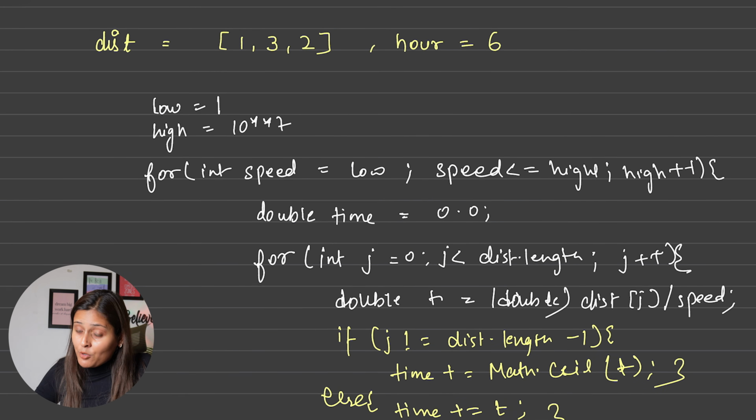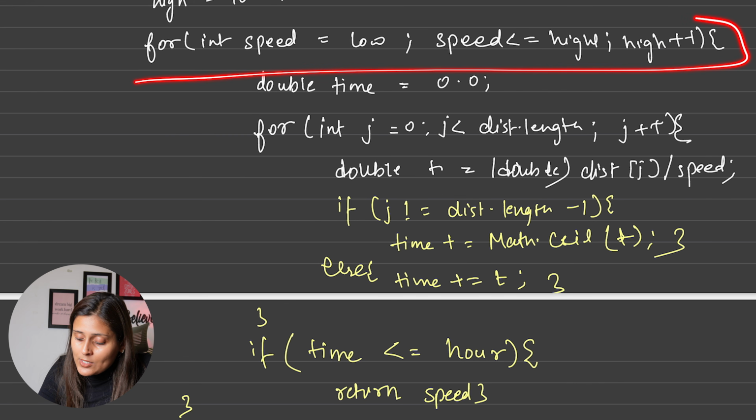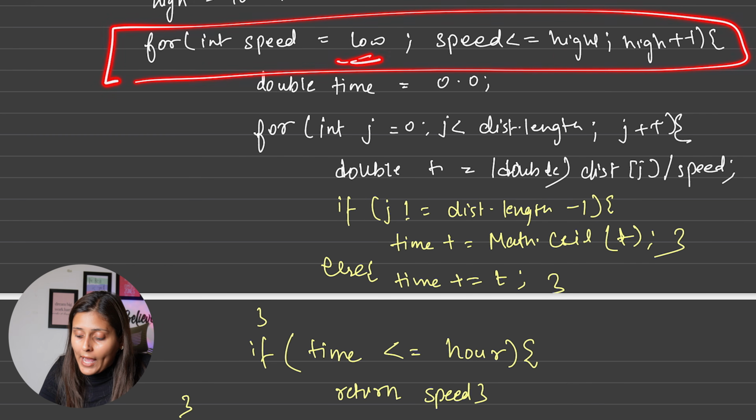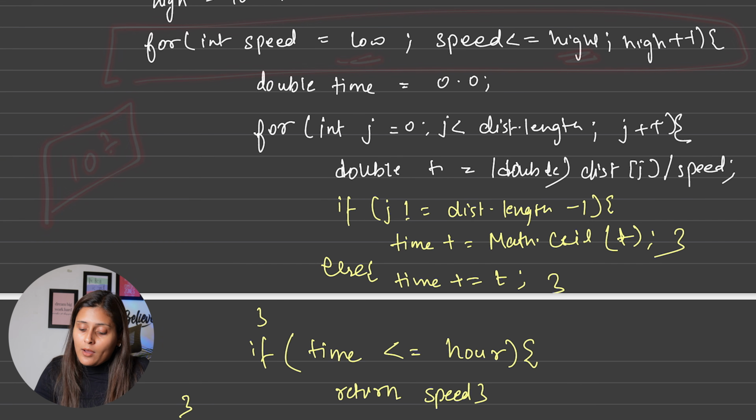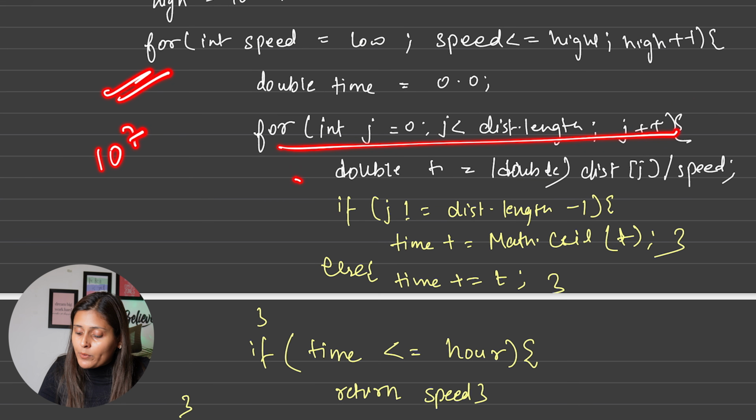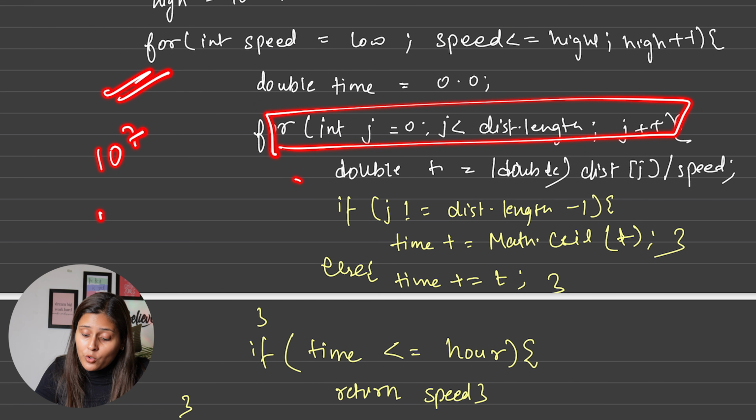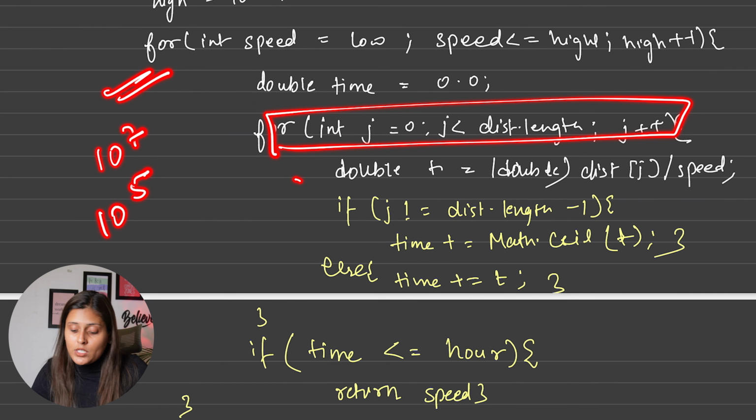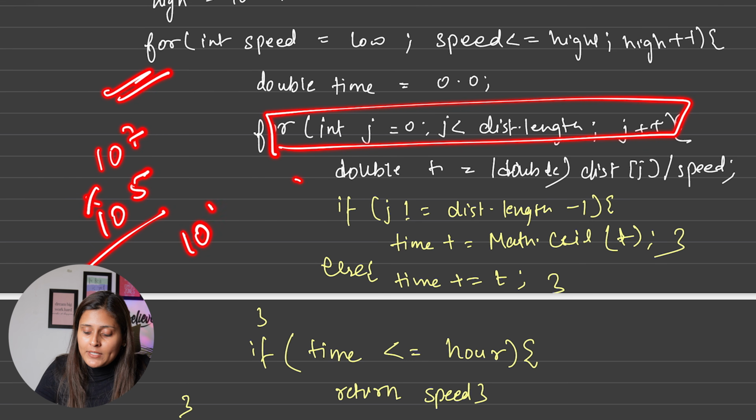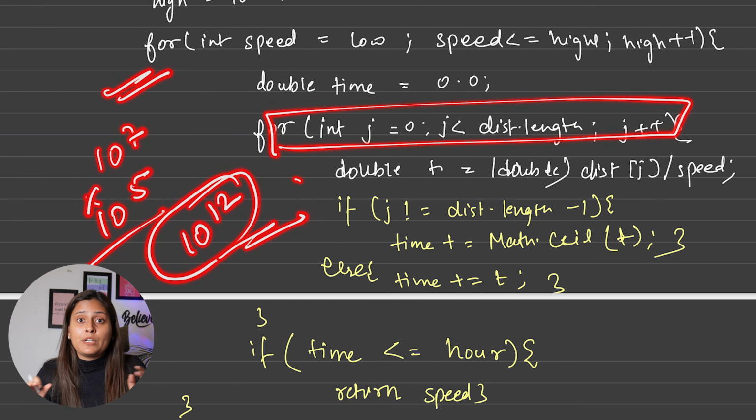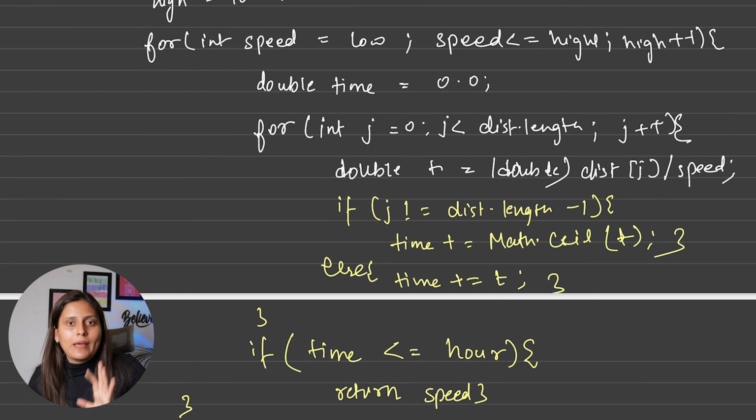Now let's see the time complexity. Of course, this first loop is running from low to high, and high is nothing but 10 power 7, because the question itself says so. The inner loop is over the distance length, which can go up to 10 power 5, as mentioned in the question. So in total, if we multiply, it will be 10 power 12. Definitely this will give you TLE. Hence we need to optimize this.